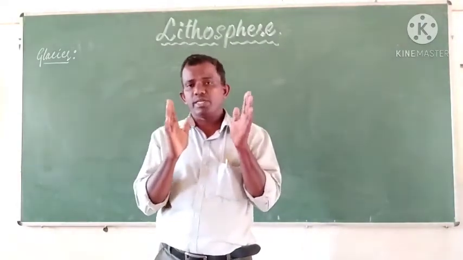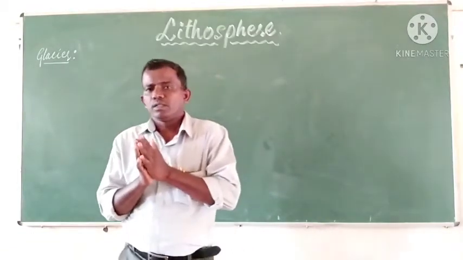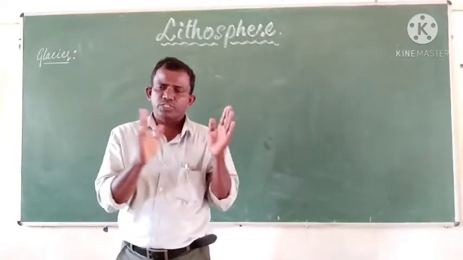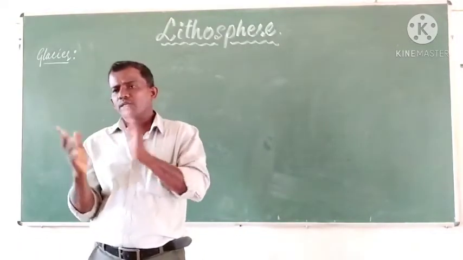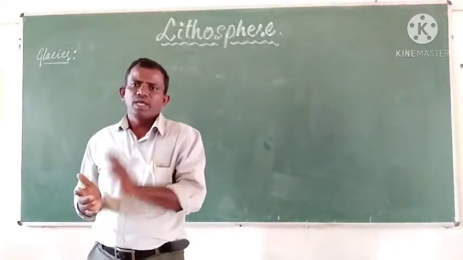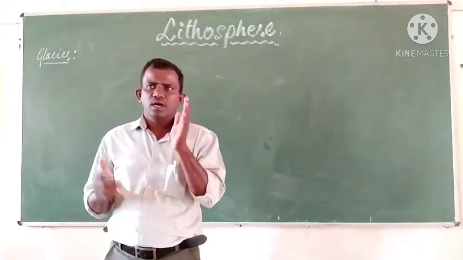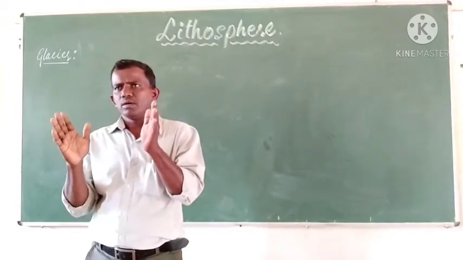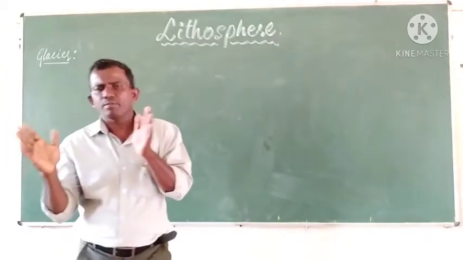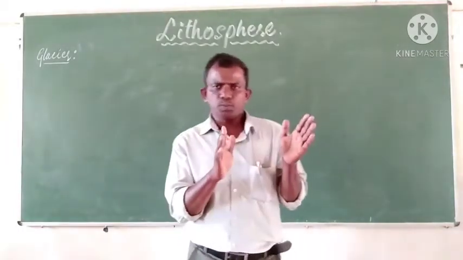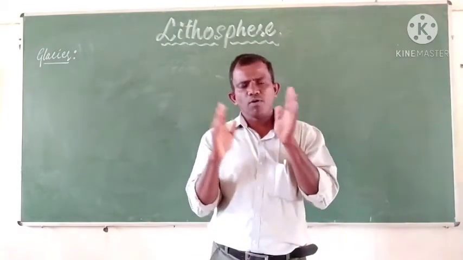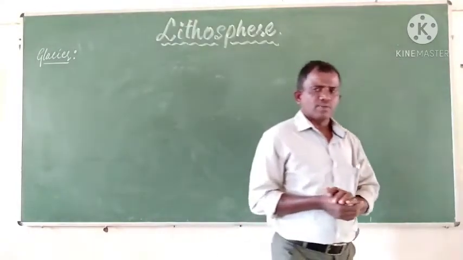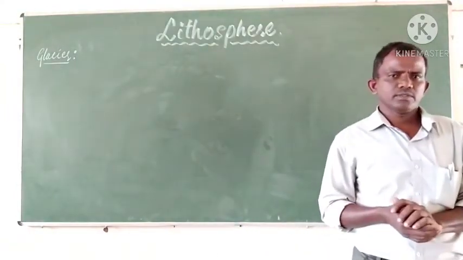So these glaciers are the other most important agent of changing the landscape. What does glacier mean? A glacier is a slowly moving compacted mass of ice and snow found on the slopes of the mountains as well as in the polar regions.